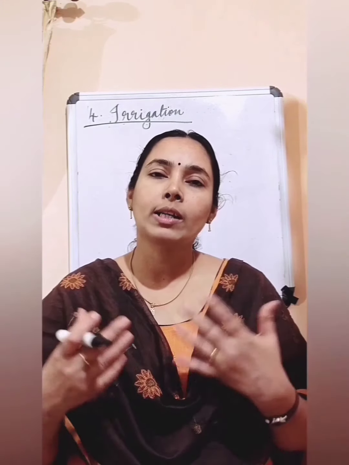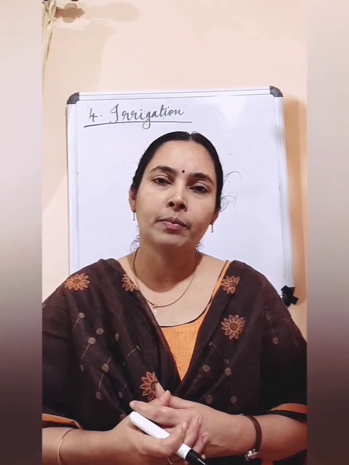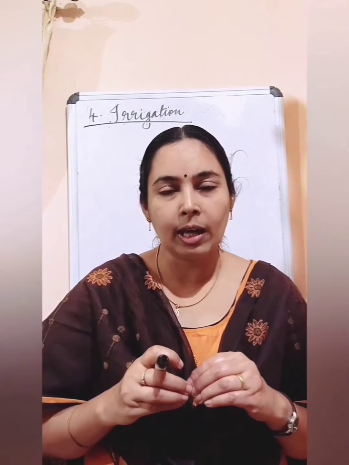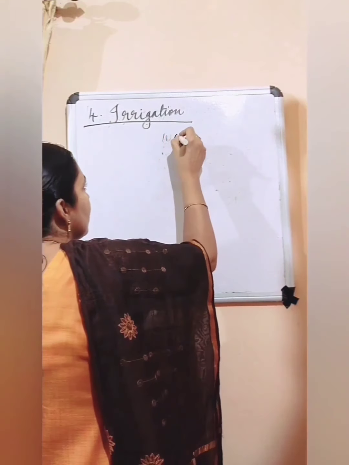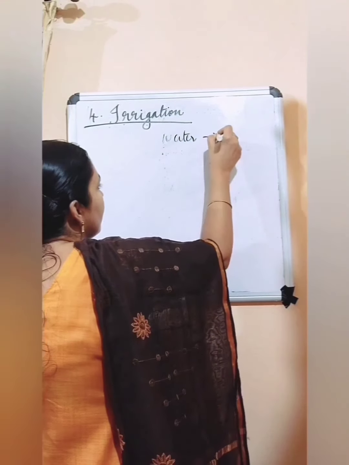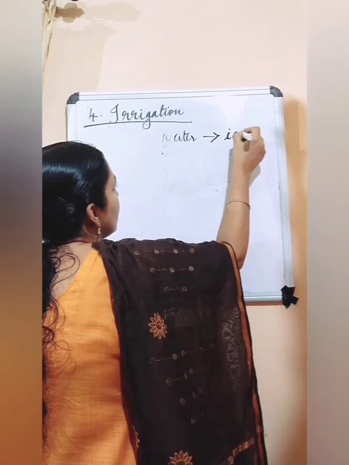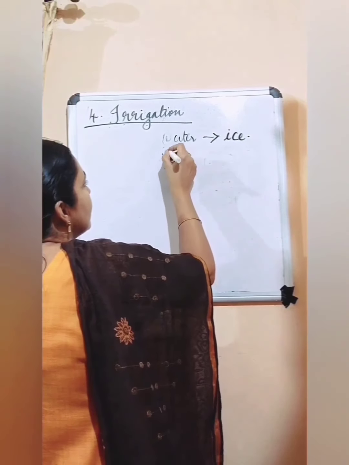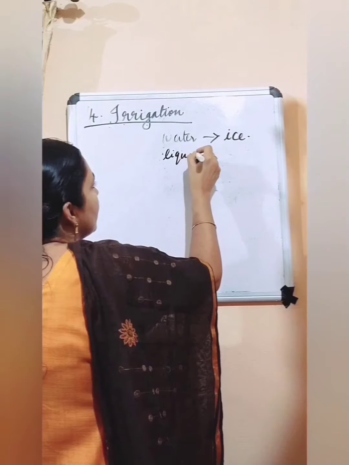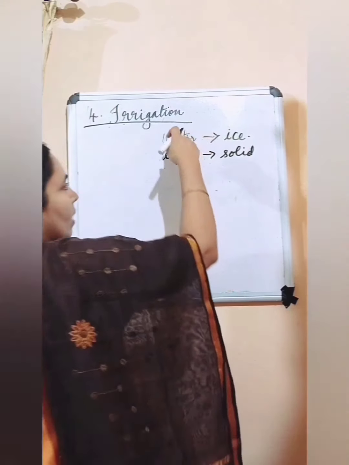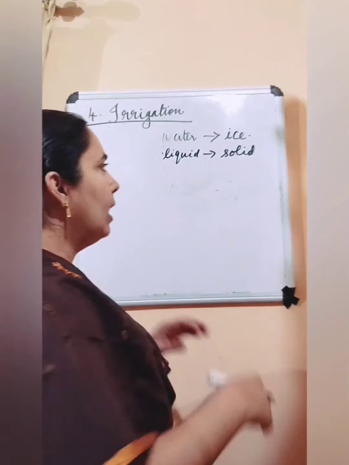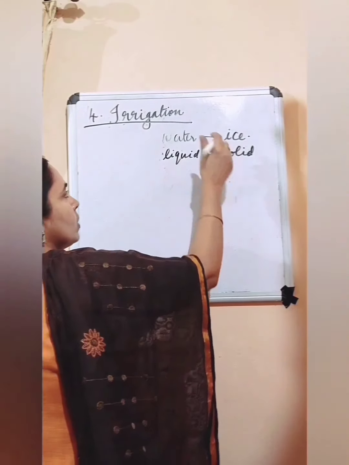So how does water protect the plant from this frost? During very cold climate, the water in the plant will change into ice, or change from liquid state into solid state.